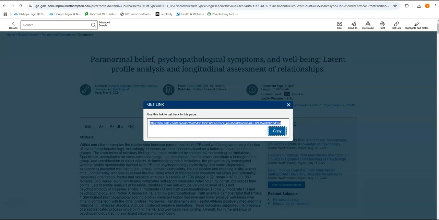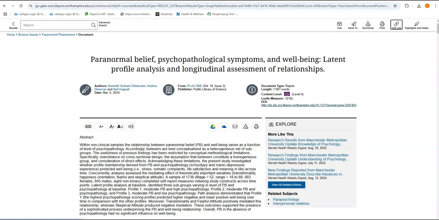This is what Gale's looks like. Copy paste this, takes us back to this screen every time. This will work off campus, at home, at work, at the coffee shop, or obviously on campus. So this is where I would highly recommend collecting links that the databases provide. Now let's go back to Browse Issues.